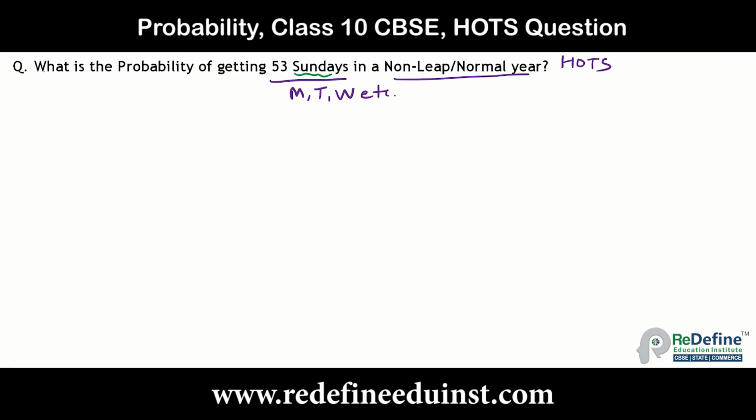That means irrespective of any day mentioned in this type of question, you will always get the same answer. So how we have to solve that, we will see right now.